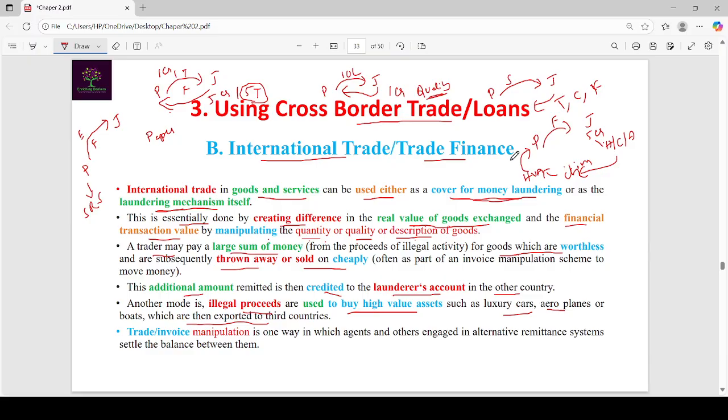So this is mentioned here: illegal proceeds are used to buy high value assets such as luxury cars or aeroplanes, which are then exported to third countries. In this process, mainly invoice manipulation is done to settle the balance between them. That's why this method is attracted by money launderers, terrorists and criminals.